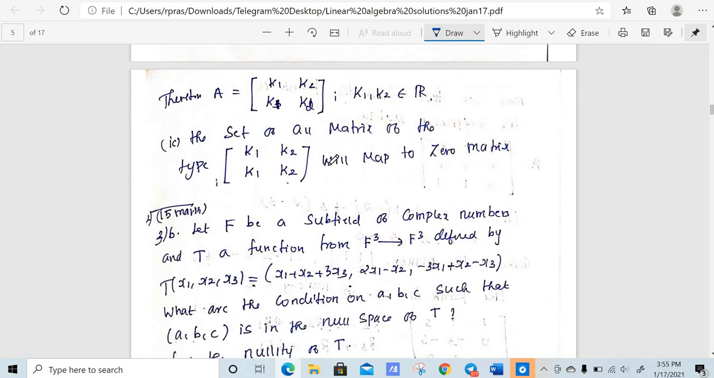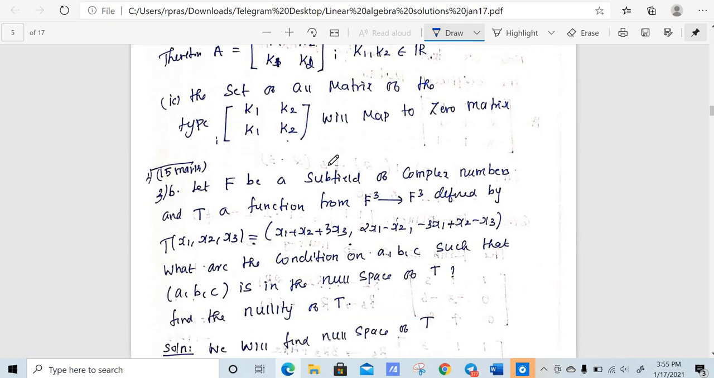So this is a 15 marks problem. Let F be a subfield of complex numbers and T be a function from F3 to F3 defined by T of x1, x2, x3 is equal to x1 plus x2 plus 3x3, 2x1 minus x2, minus 3x1 plus x2 minus x3. What are the conditions on a, b, c such that (a, b, c) is in the null space of T? Find the nullity of T.